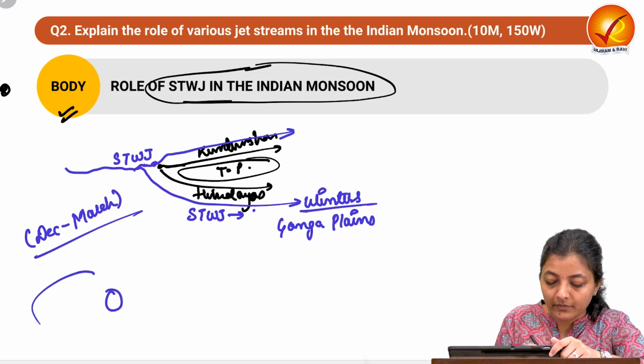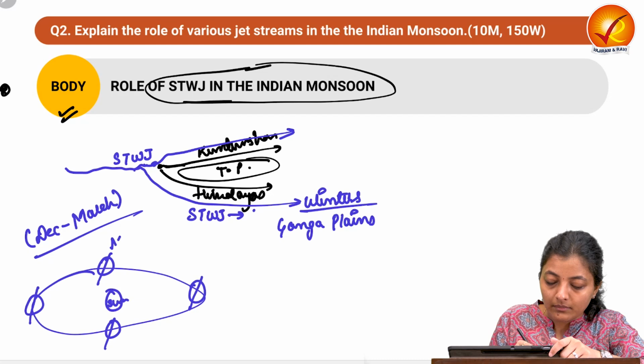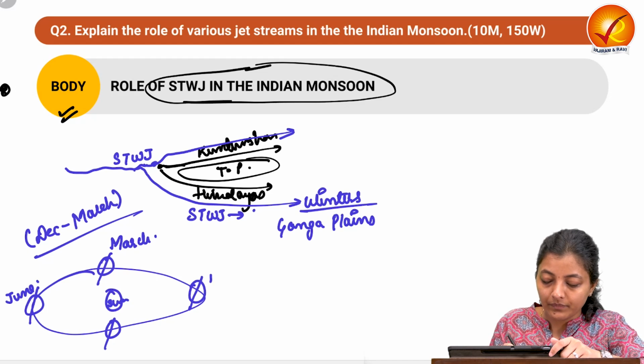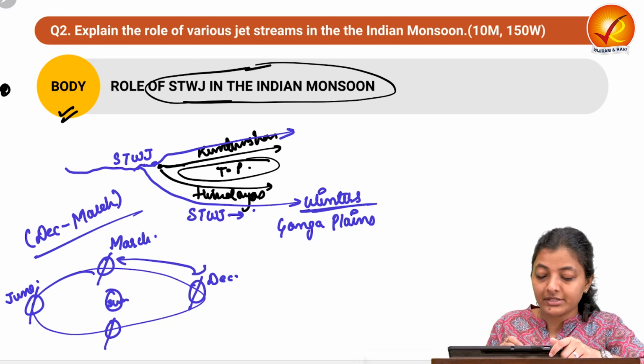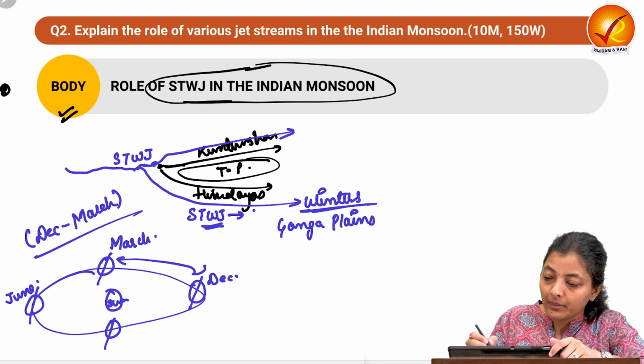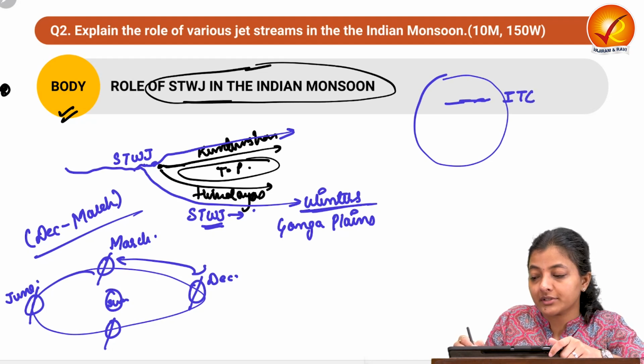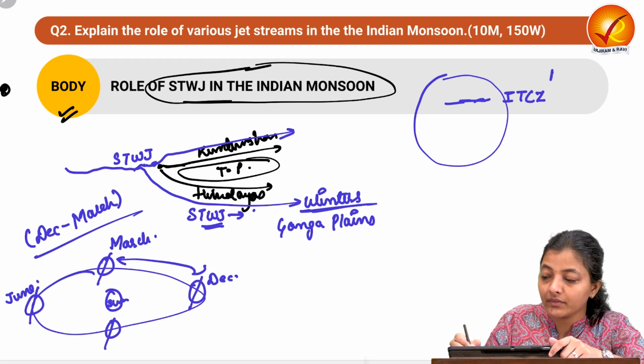According to the system, if we see that the sun is over here, earth like this, then till March, June, we can say December, like this. So from December to March, one northern branch of the subtropical westerly jet stream is over the Ganga plains. Now with time, as we have seen, the Indian monsoon is caused by the apparent shifting of the sun, the apparent shifting of the ITCZ in the northern hemisphere.